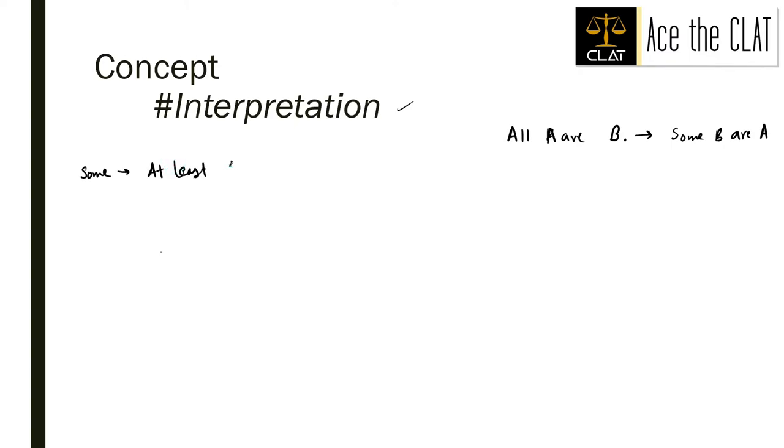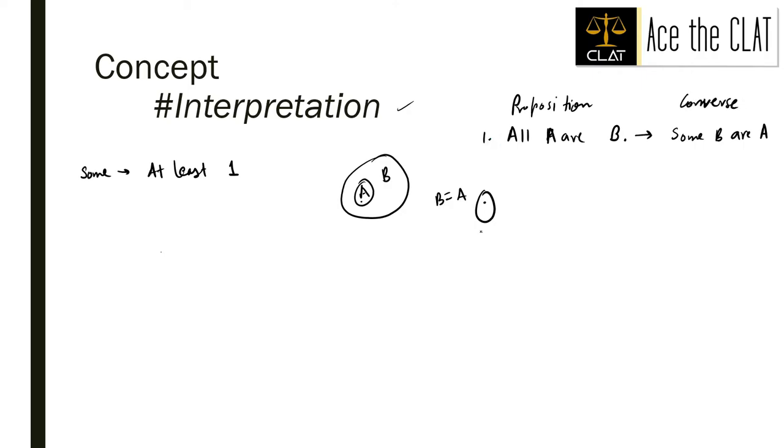Okay. In the two diagrams that we saw, all A are B and A equal to B, we saw that at least one part of B is inside or intersects with A, right? In this case also, at least one part of B intersects with A. That is why the converse of our proposition, all A are B, would be some B are A. This was the first one.